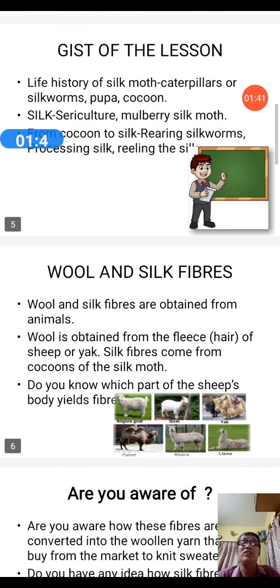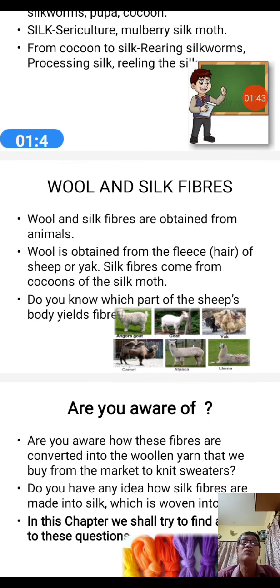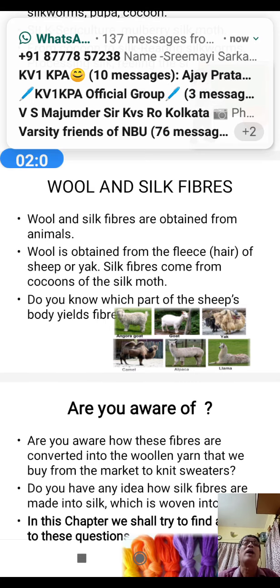First we should know what the wool and the silk fibers are. Wool and silk fibers are obtained from animals, and exactly wool is obtained from fleece. What is fleece? That is the hair of sheep or the yak. Silk fibers come from the cocoon of the silk moth. Do you know which part of a sheep's body yields fiber?